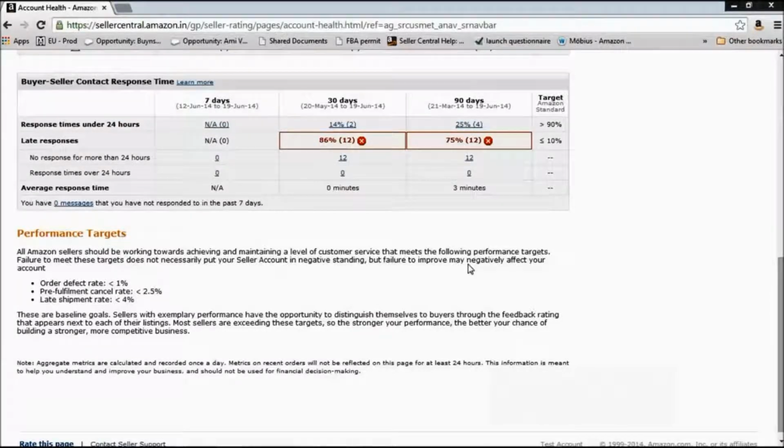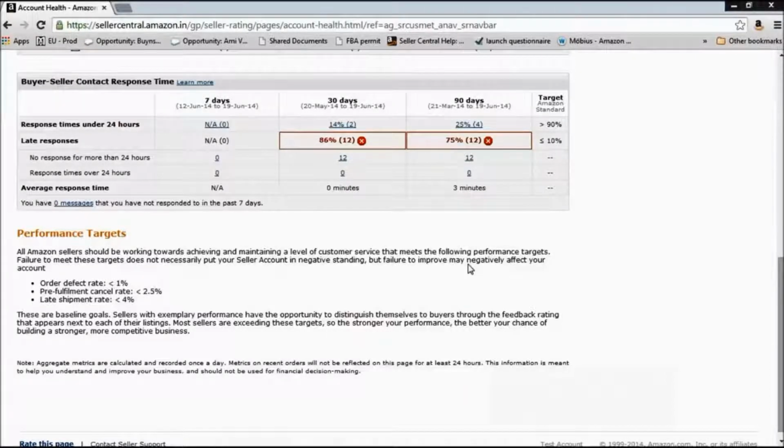So we at Amazon place a very high importance on customer experience. That's why we request you to adhere to these targets. If you fail to achieve these numbers on your performance metrics, two things can happen. One, we would warn you and we would request you again to get on track on these performance metrics.